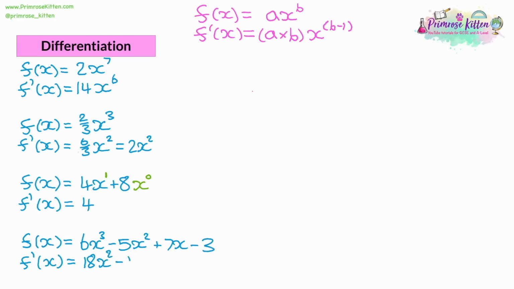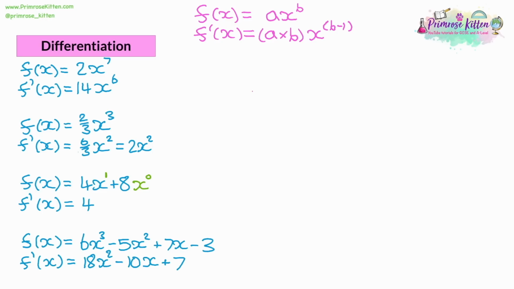Then we look at 5 times 2 is 10, and reduce the power down by 1. So x to the power of 2 reduces down to x to the power of 1. But as we've seen previously, if it's power 1, we don't bother writing the power. We just write the x. Then we've got 7x to the power of 1. 7 times 1 is 7. Then we get x to the power of 0, which has a value of 1. You multiply by 1, it stays the same.